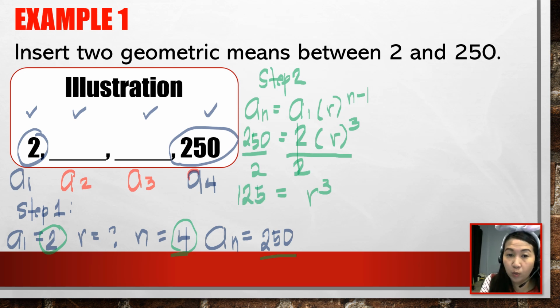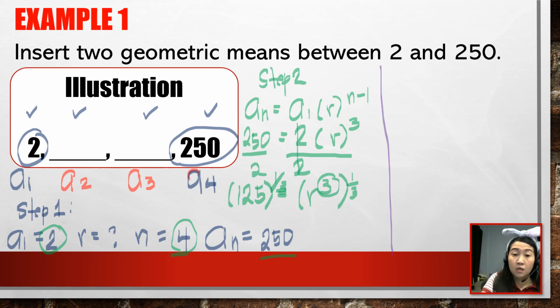We have learned when we are solving for the r, since we have here the exponent of 3, we can multiply both sides by the reciprocal value. What's the reciprocal value of 3? That would be 1/3. And also the other side, raise it to 1/3. Let me rewrite it. So I have here 125 raised to 1/3 is equal to r. So 3 raised to 1/3, it's already canceled out. So we only have r here.